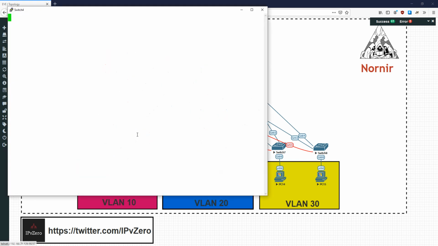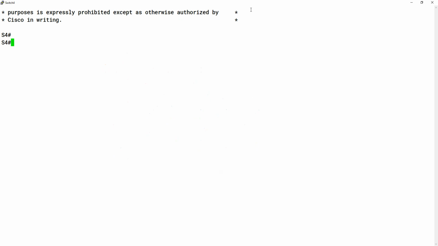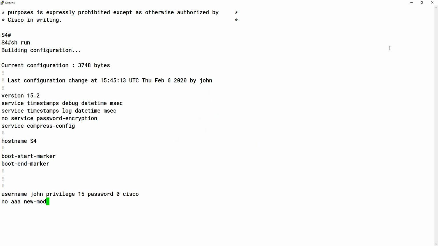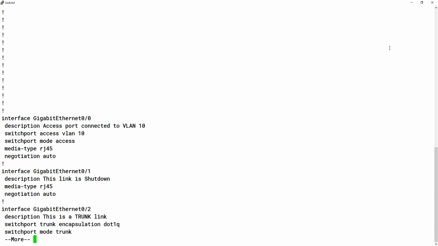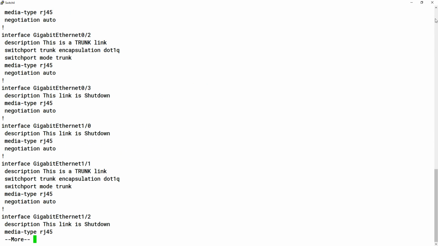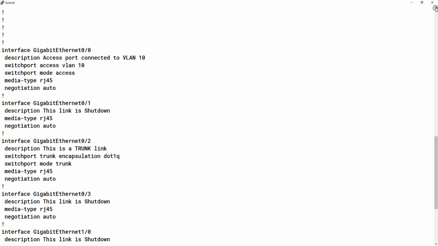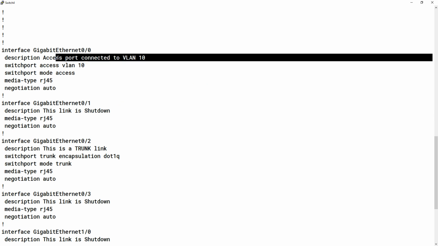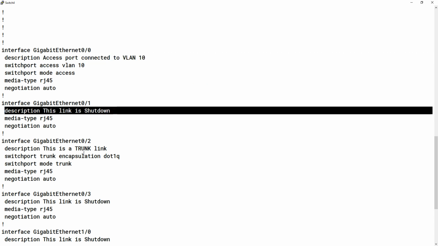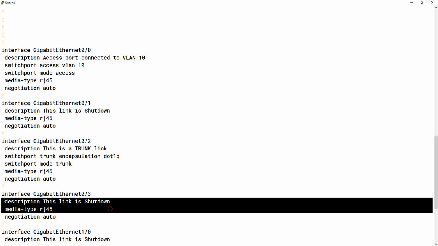And if we actually go to the devices now and do a show run, we're going to see everything is in its right place. So, just scroll up a little bit. So access port connected to VLAN 10, this one's shut down, this is a trunk link, this one's shut down.